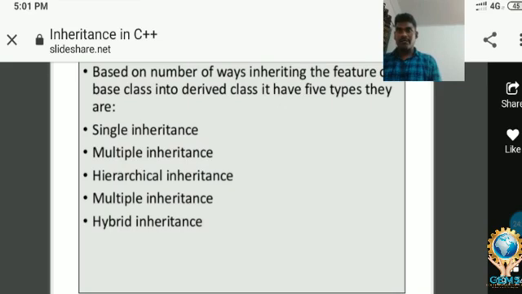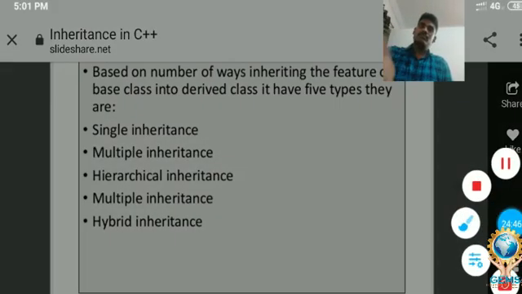The fourth one, multiple inheritance. The fifth one, hybrid inheritance. Multilevel, multiple, single, hierarchical, hybrid. We have to understand here. You may get some confusion in understanding multilevel and multiple. Multilevel is different from multiple.